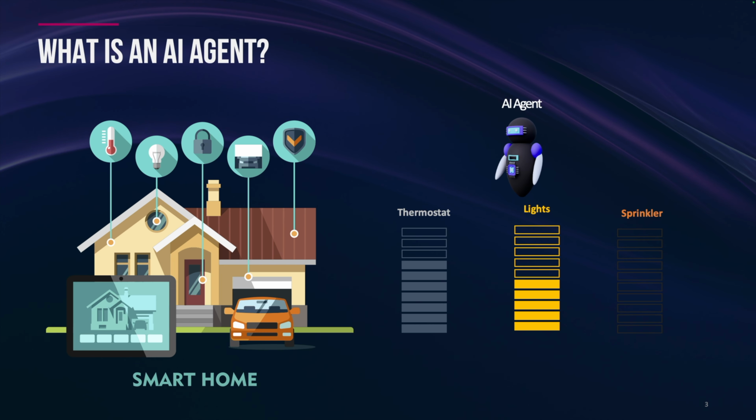Now, let's look at a practical example: an AI agent managing a smart home. Imagine this house filled with connected devices. Each of these devices generates data and can perform actions. Now, instead of manually controlling each one through different apps, which we currently do, let's say that we have an AI agent acting as the central brain. This agent perceives the environment through these connected devices. It knows the current temperature from the thermostat, detects motion through the security cameras, understands lighting levels, and it also learns your preferences over time. And based on this understanding, the AI agent can make intelligent decisions and take actions autonomously.